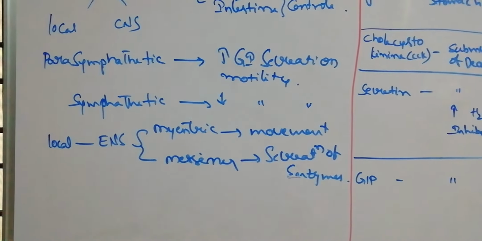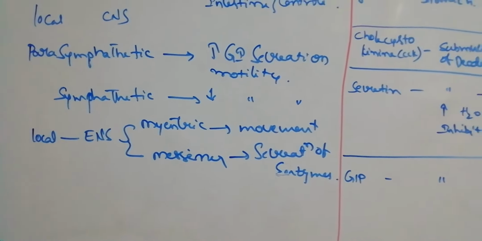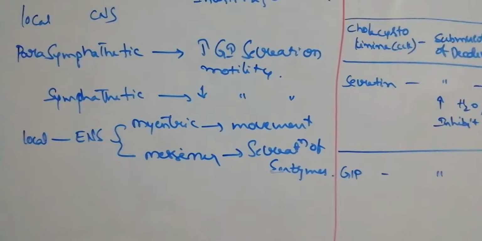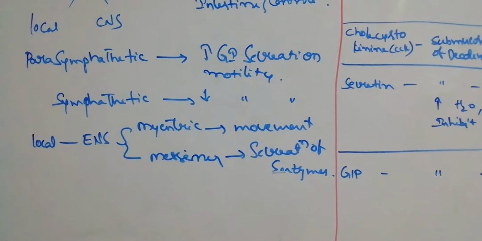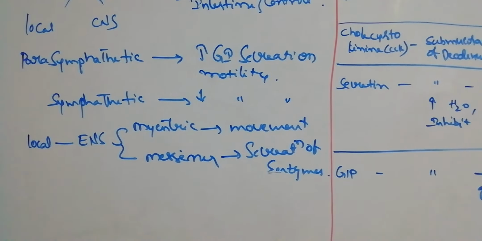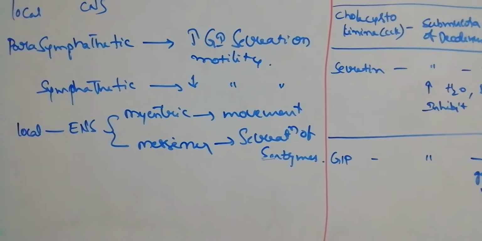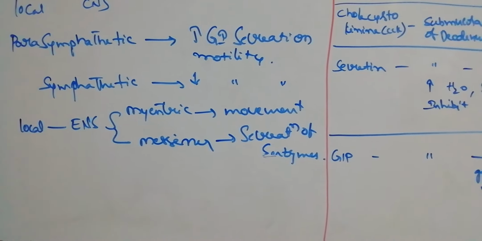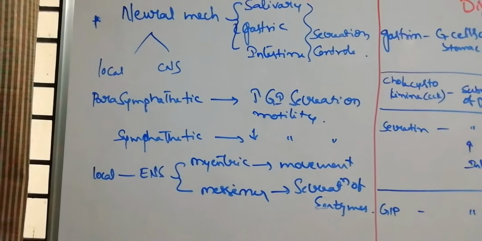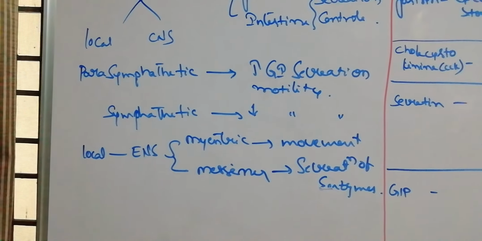And locally, that means the enteric nervous system. Enteric means intestine. In the enteric nervous system, two plexus are present: the myenteric plexus and the meissner's plexus. The myenteric plexus is present in the muscles. The submucosal plexus is present in the submucosa of the alimentary canal. The myenteric plexus controls the movement of the alimentary canal. The submucosal plexus controls the secretions of the enzymes. So like that, the neuronal mechanism controls both the secretions as well as the motility of the alimentary canal.